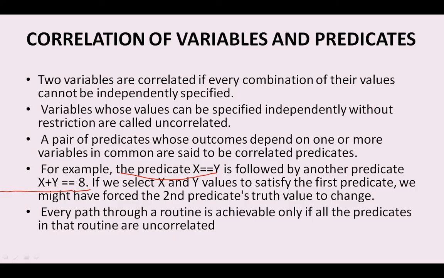Every path through a routine is achievable only if all the predicates are uncorrelated. Whenever all the predicates are uncorrelated, then that path is called the